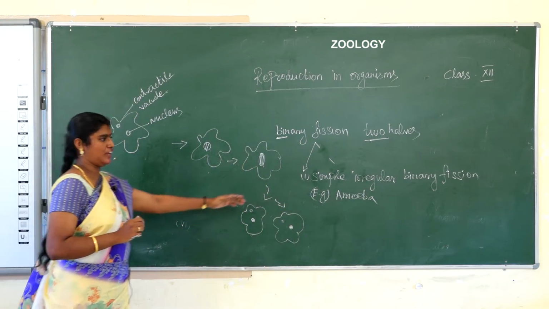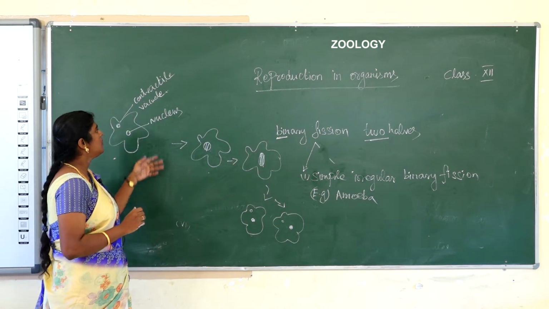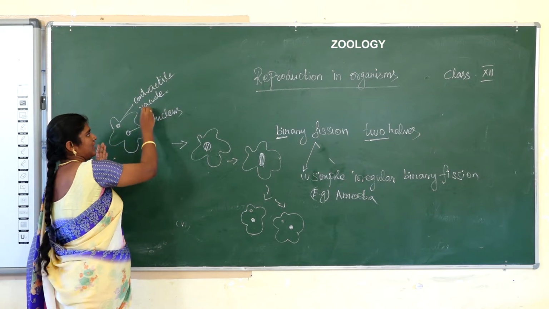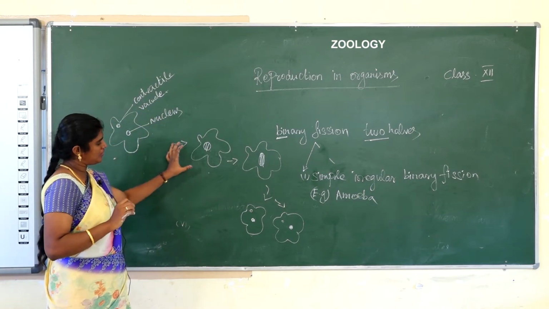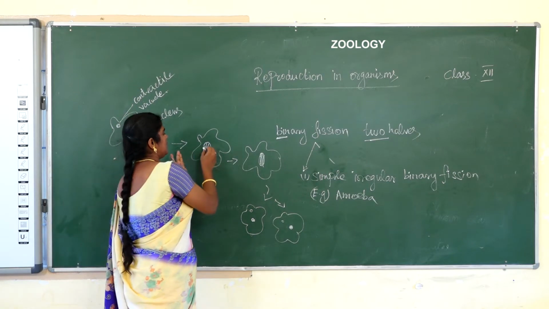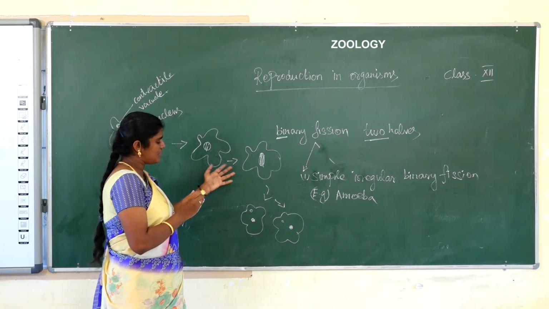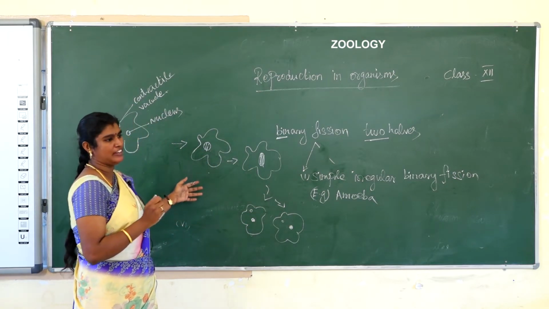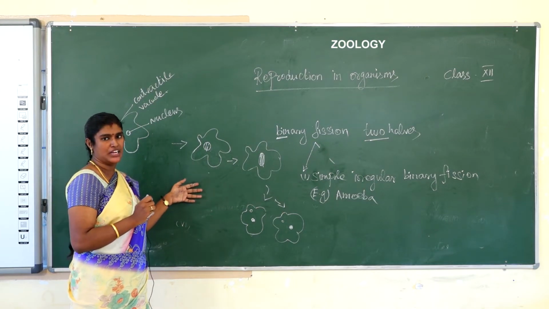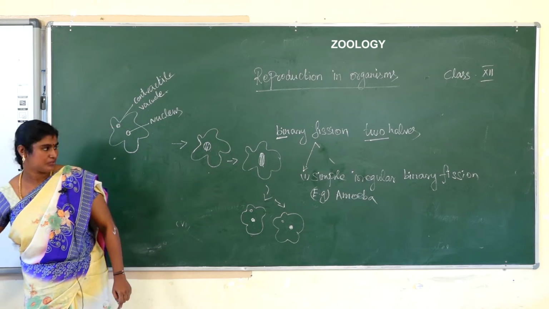Simple irregular binary fission, example amoeba. Amoeba is an irregular shaped organism. First the contractile vacuole disintegrates, the nucleus divides, and the cell contracts in the middle. The nucleus is divided into two halves, either by mitosis or amitosis. Mitotic division means the cell divides into two parts.